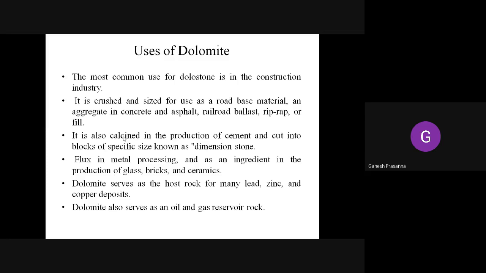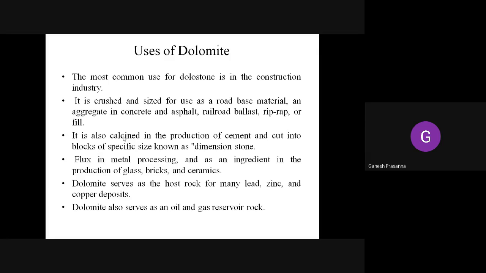It is also called dolostone. A pure dolomite is a mineral, whereas a dolostone is a metamorphic rock, which is especially called dolomite marble. So another name for dolostone is dolomitic marble, which is actually as hard as marble itself.